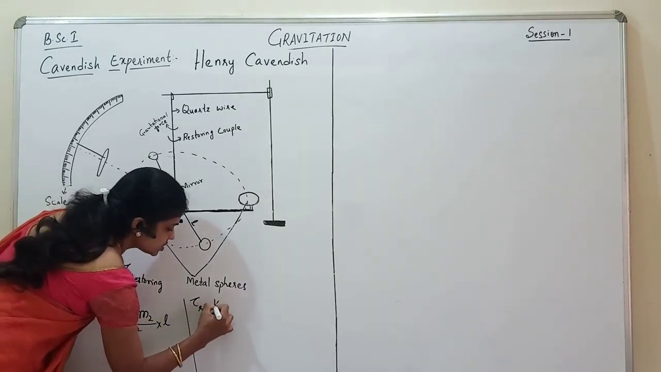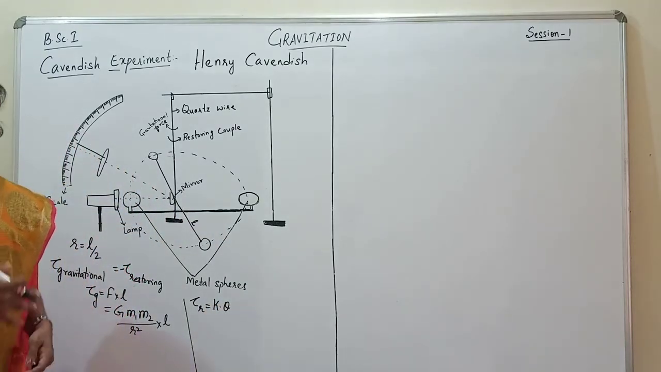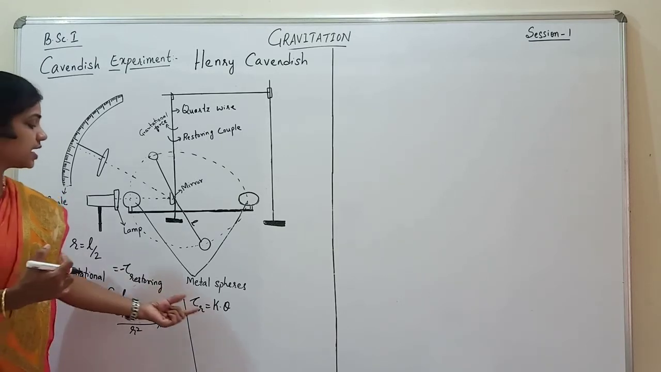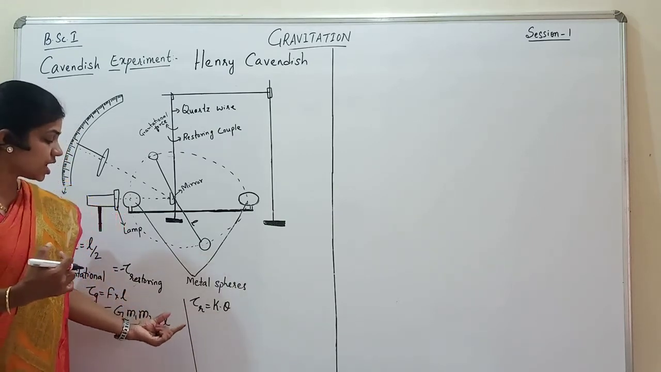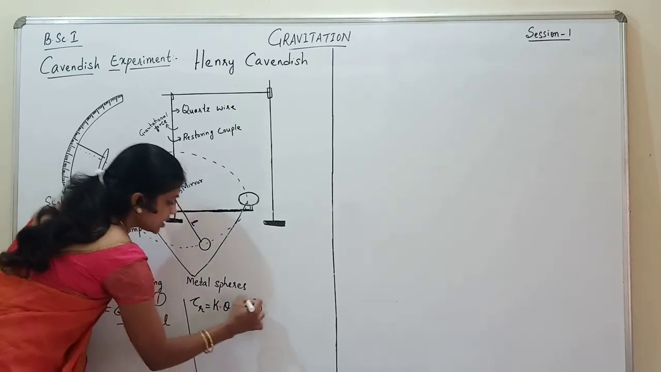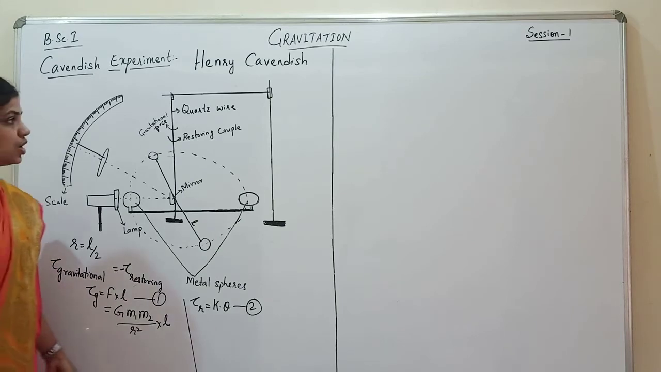The restoring torque is equal to K into theta, where K is the restoring couple per unit twist and theta is the angle made by the restoring torque. Now, we have to equate these two equations.